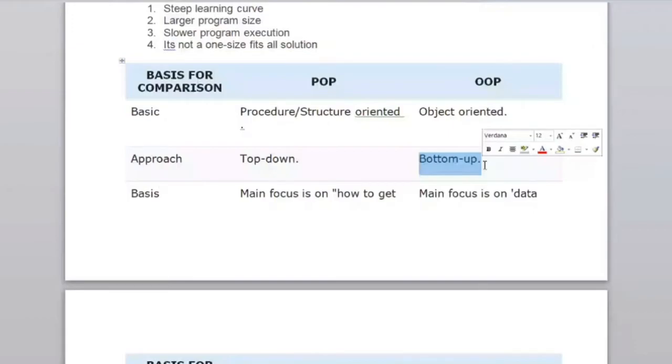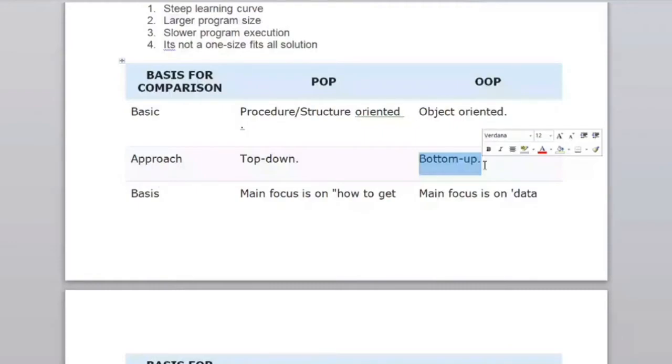Okay. So the next point is that in procedural, the large problem is divided into small units known as functions or methods. In object oriented, each program is divided into objects. So this is one difference point. Another is the accessing mode. I already told you no access specifier is observed, but in object oriented programming there is the access specifier concept like public, private, and protected.